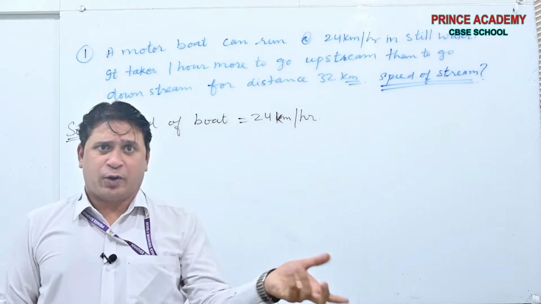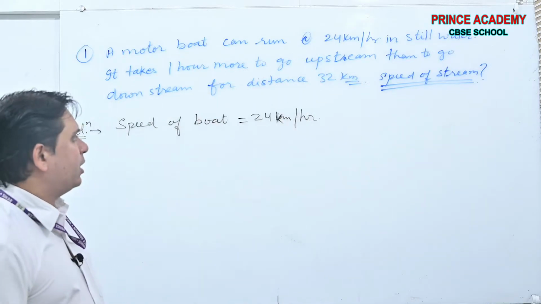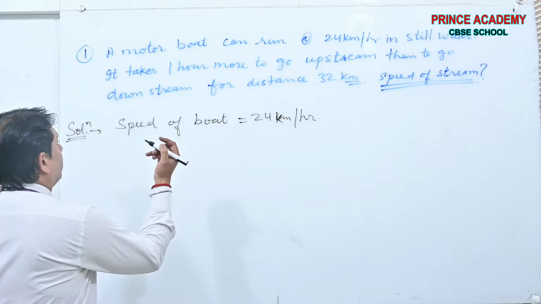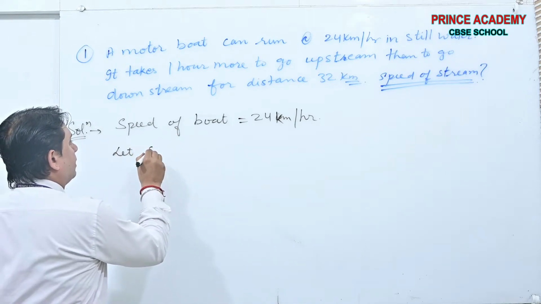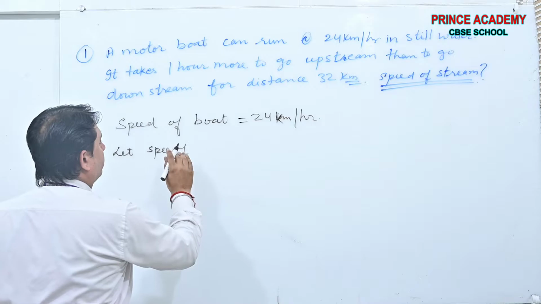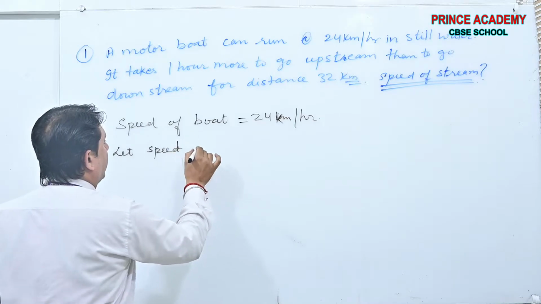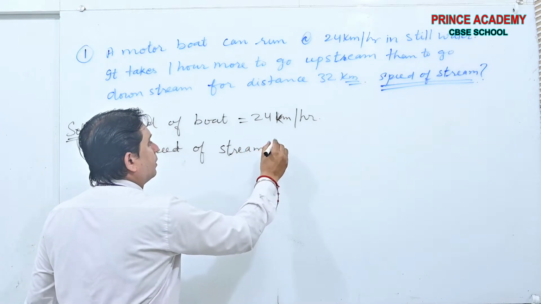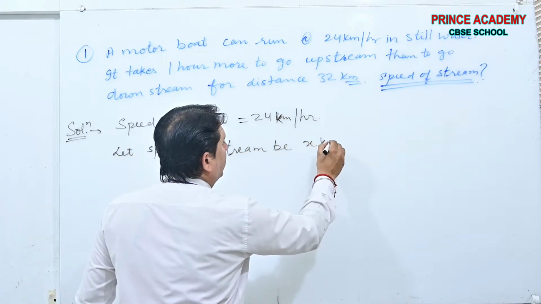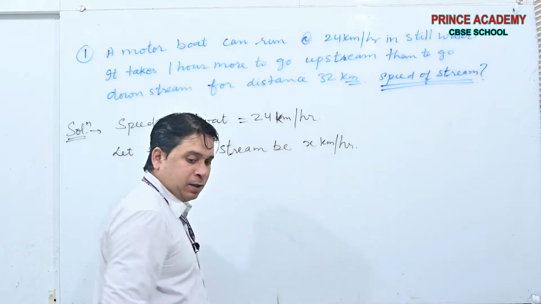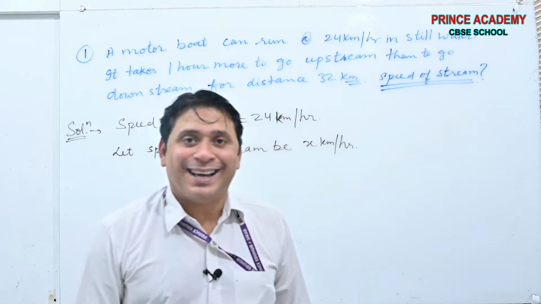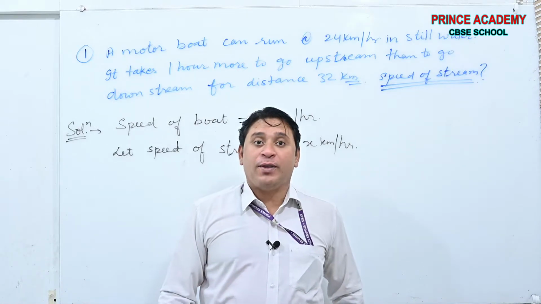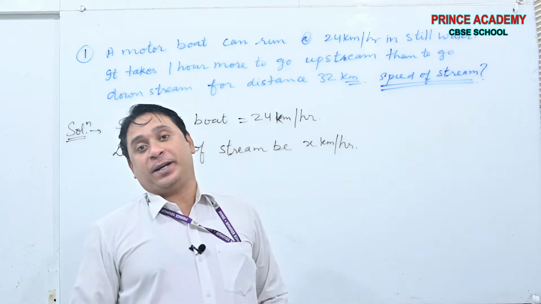This is the same for the upstream case and downstream case. We will discuss it later. Let the speed of the stream be x kilometers per hour.